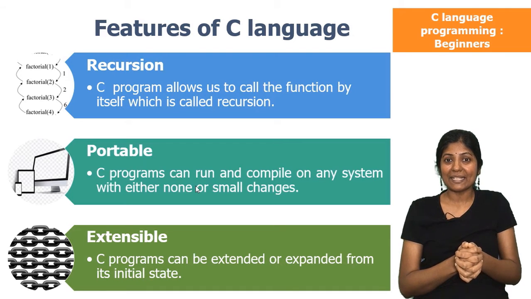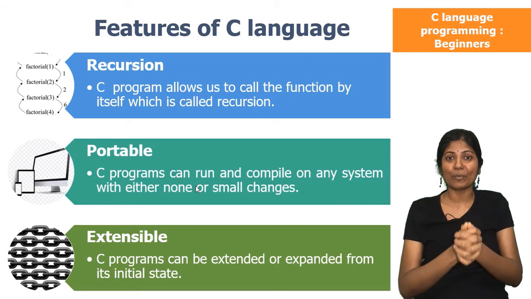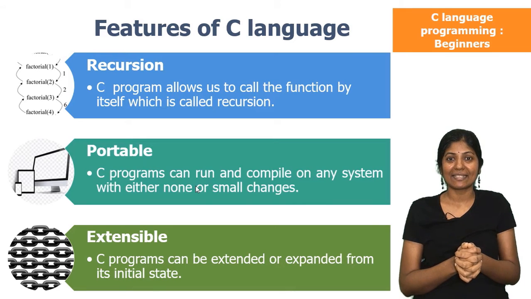Let's say for example, just now we discussed the features like modularity, structured or procedure oriented programming, POP. The short form of procedure oriented programming is POP. Recursion, that one you will understand better in the functions chapter.